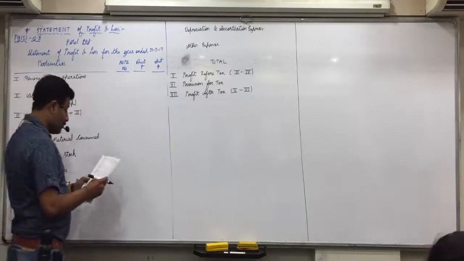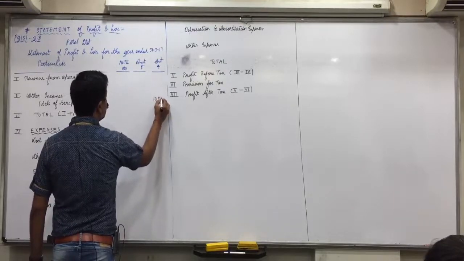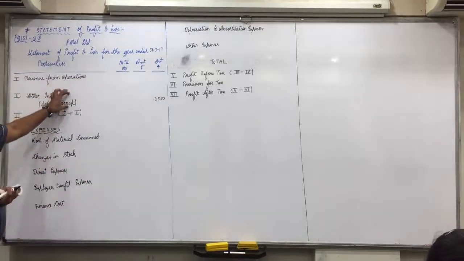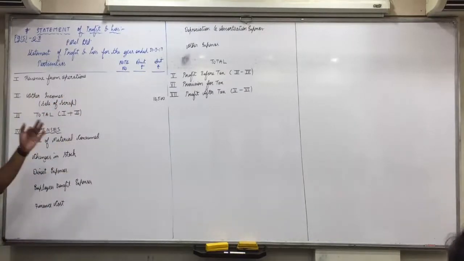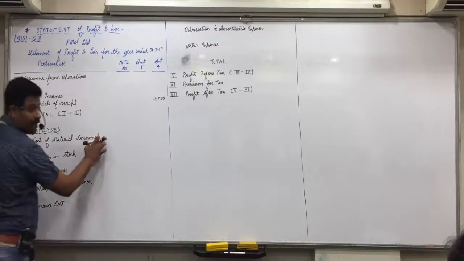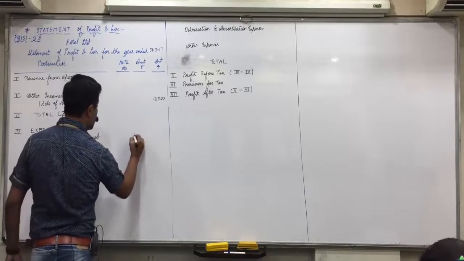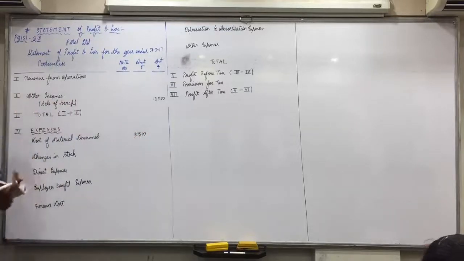Sale of scrap directly in outer column, 10,500. If there are more than one other incomes, then write in inner column. Then you can use both the lines. In the line of other income itself, write one income in bracket, then another one also, and then total in the outer column. Cost of material consumed straight away against cost of material consumed in the inner column, first column of amount, 187,500.